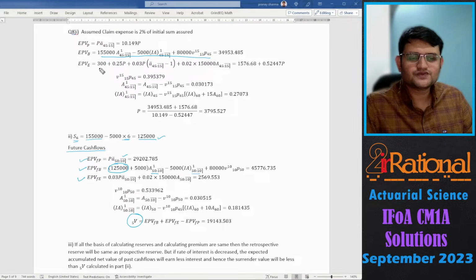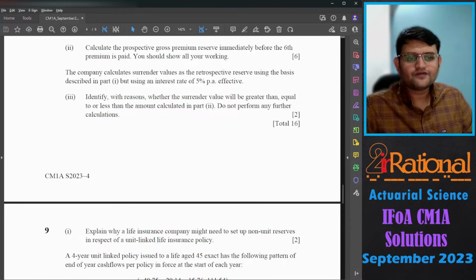For expenses, we will not have the initial expense. We will not subtract 1 when it comes to renewal expense. But we'll have this and this going from age 50 going another 10 years. So again, similar calculations here, and the reserve that we'll get is 19143.503.